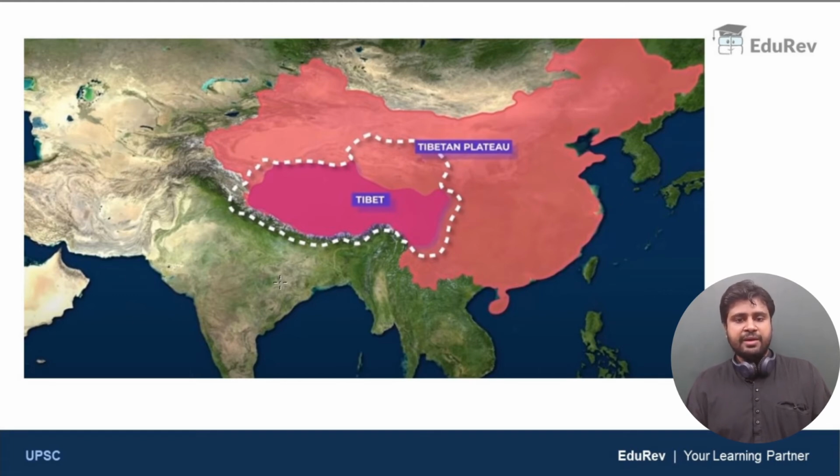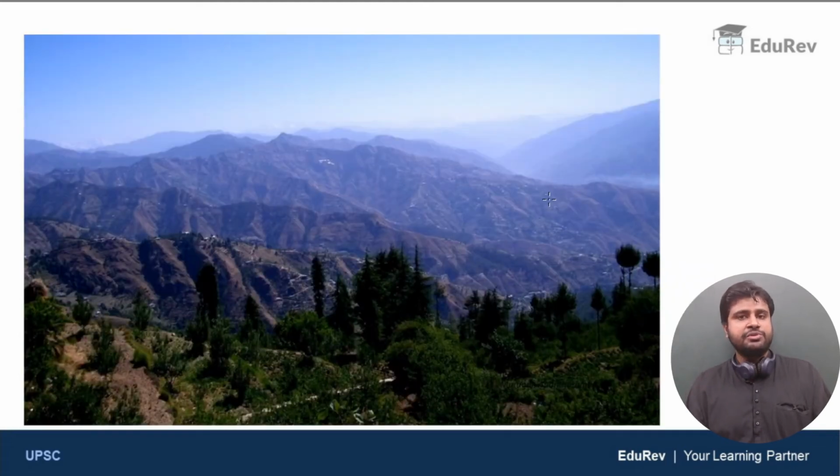So, China, India, and the region Tibet is marked here in dark pink, and you can find the boundaries of the Tibetan Plateau. The region that is enclosed within the dotted line is the Tibetan Plateau. Within the Tibetan Plateau, the dark pink region is the autonomous region of Tibet, and this is China and India. So this is where you find the Tibetan Plateau. Clear? Now let us also look at the images of Shivaliks, the outer foothills of the Himalayas. So this is how they look. Very beautiful, right? Shivaliks is nothing but a chain of low hills, the outer foothills of the Himalayas.